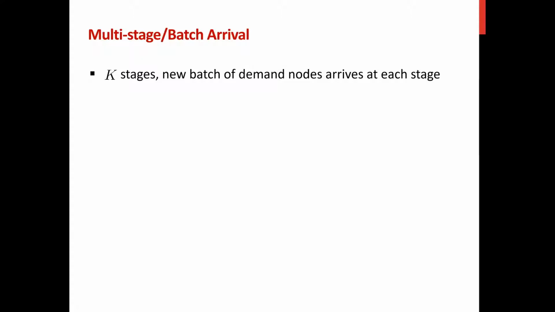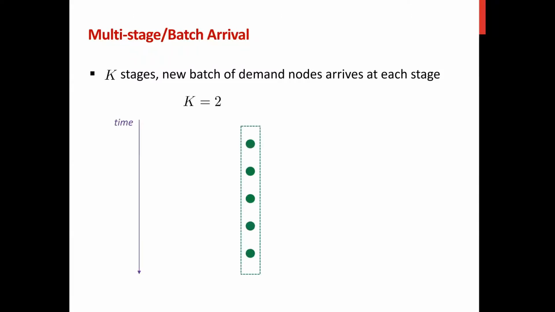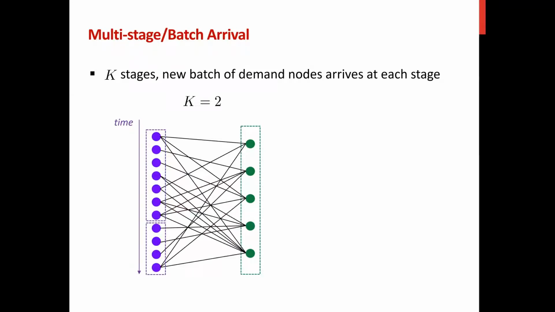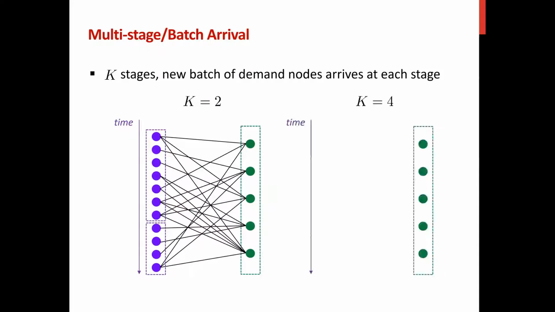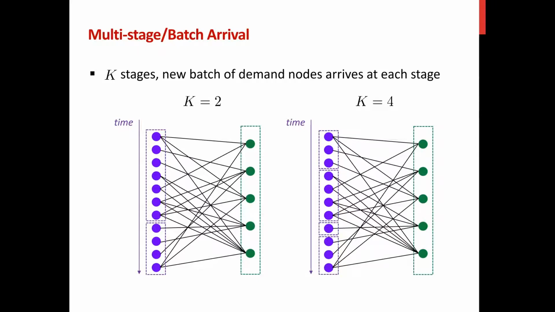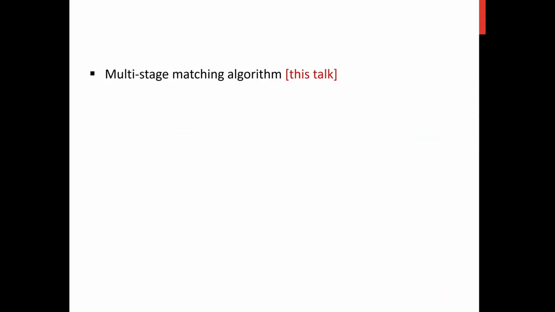Now we can present the model considered in this paper. Here, we are given capital K stages, and a new batch of demand nodes will arrive at each stage. For example, we can have an instance where there will be 2 stages, and therefore we will have 2 batches. And we can have another instance where there will be 4 stages, and therefore there will be 4 batches that need to be matched.